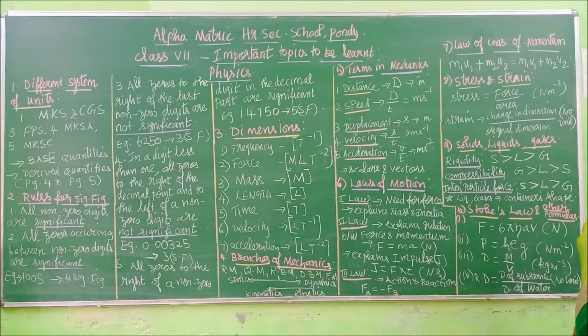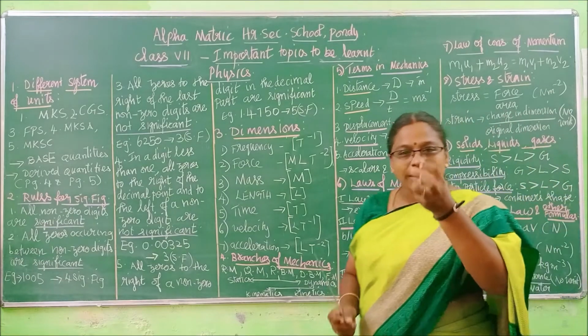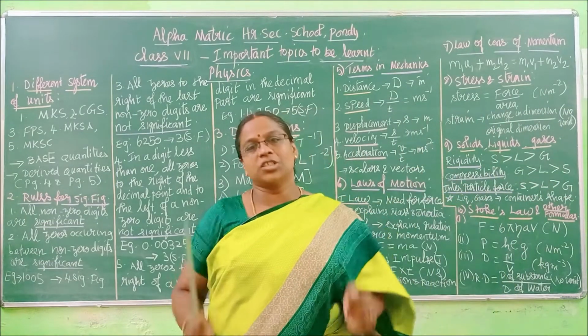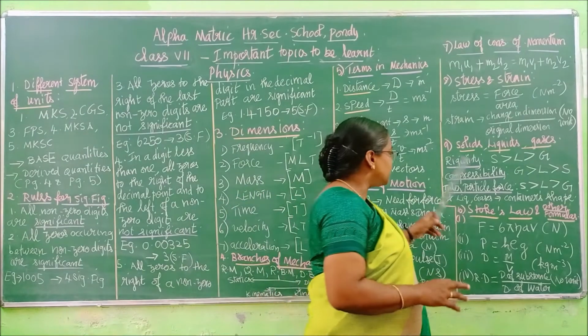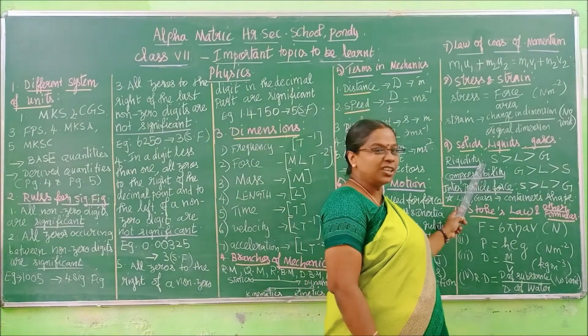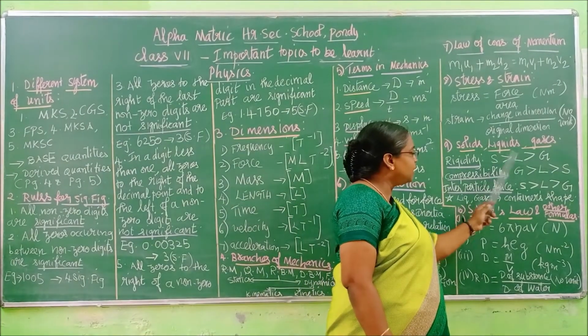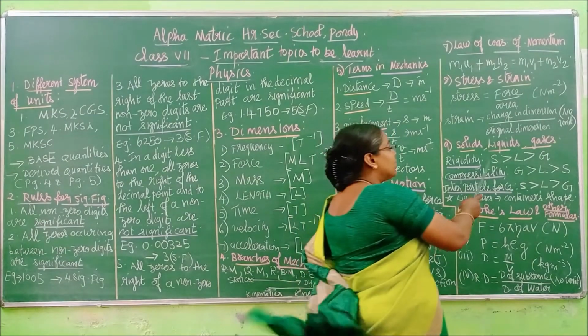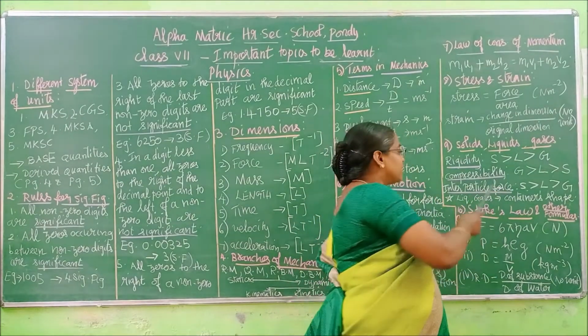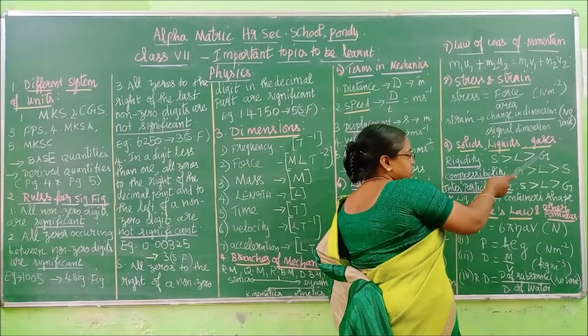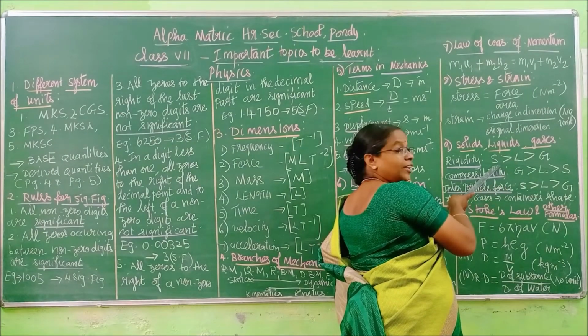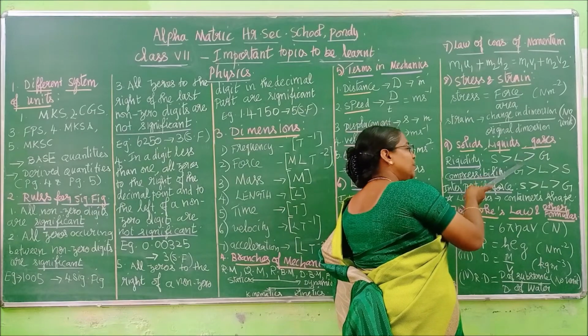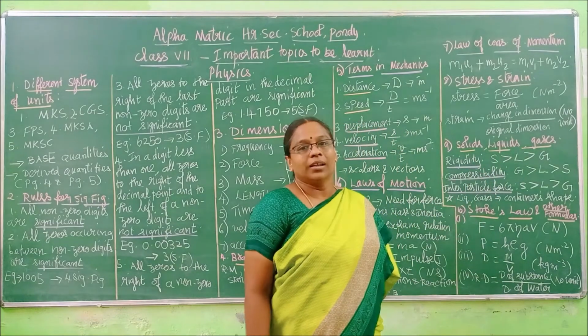First one, rigidity. What does rigidity mean? That solid nature, a packed nature. Which will be very rigid? Solid will be highly rigid, then comes liquid and then comes gas. So solid will have greater rigidity. That's why I have used the greater than symbol. Solids will have greater rigidity than liquid, and liquid will have more rigidity than gas.